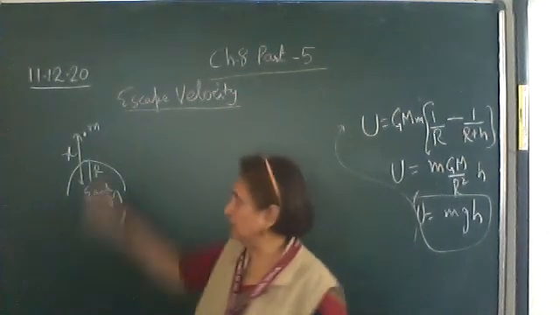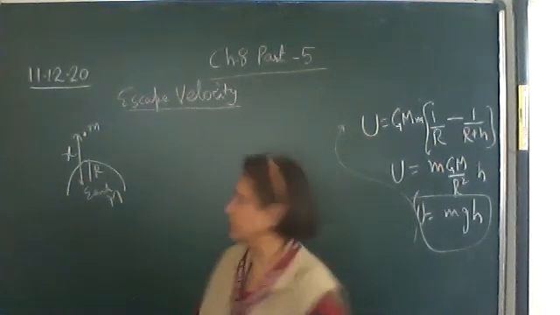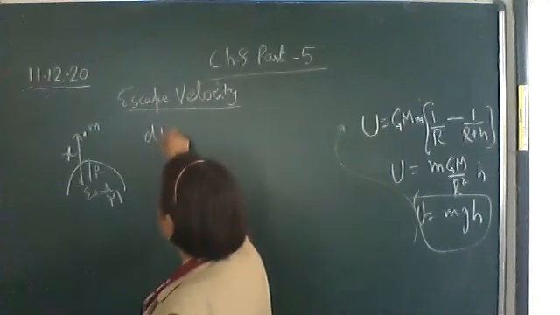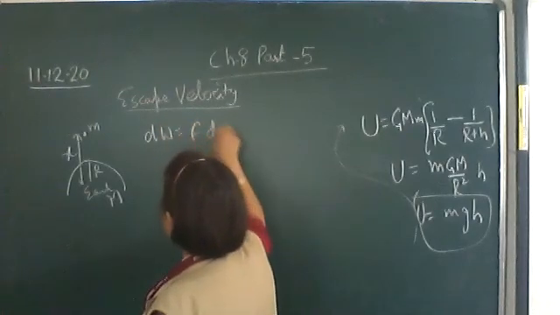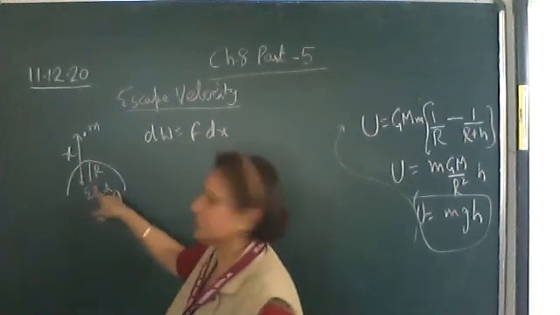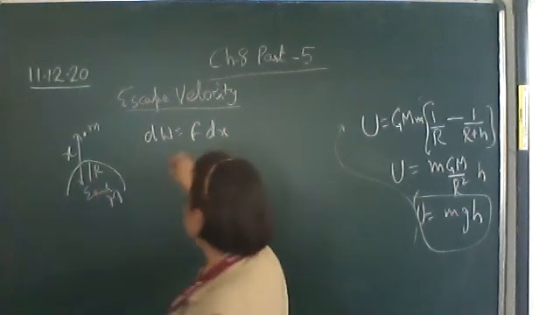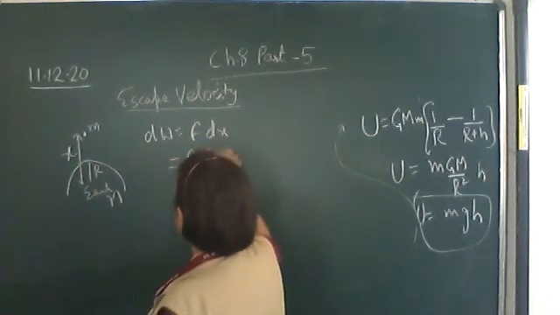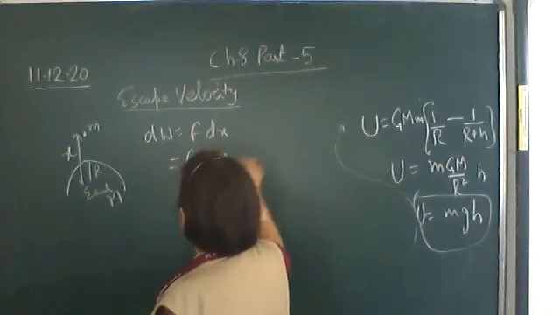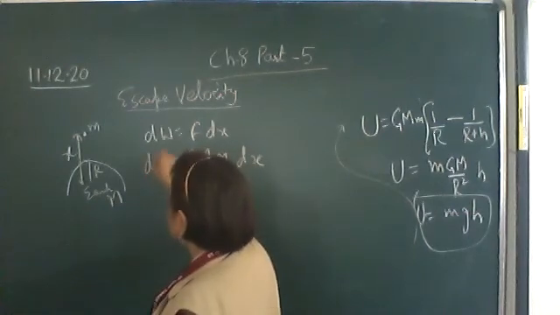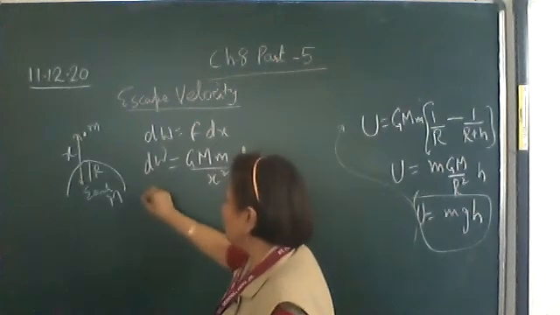Small work done in moving through the small distance is F into dx. And what is the gravitational force between Earth and mass m? It is GMm upon x square, into dx. Okay, now the total work done.